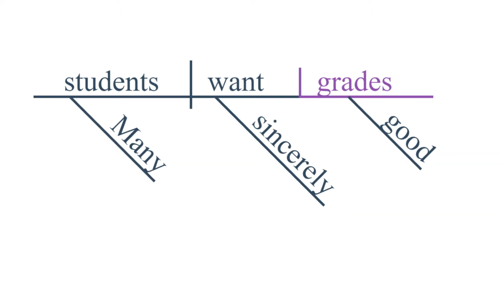The direct object is grades. It's answering a question about what students want. And now we look at some modifiers. Here we have an adverb modifying the verb want, and two adjectives, each of which is modifying nouns. Which students or how many students? And the answer is many. What kind of grades? And the answer is good.